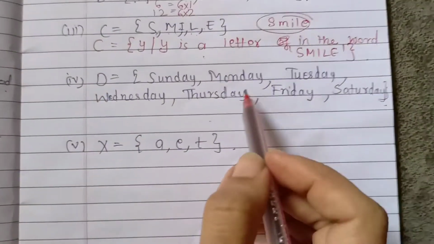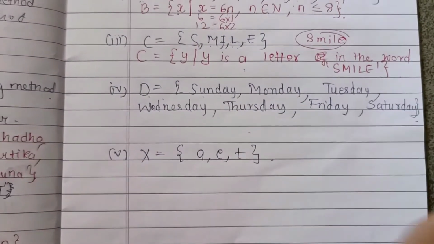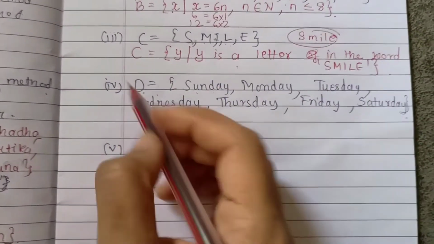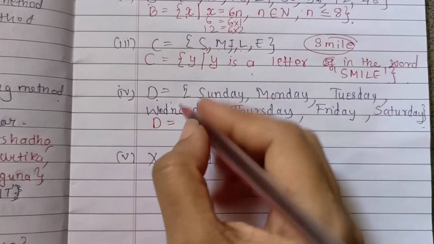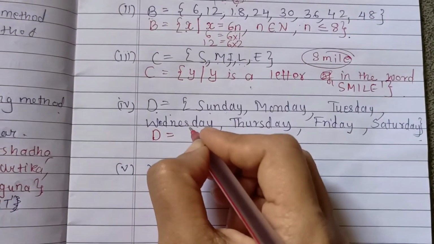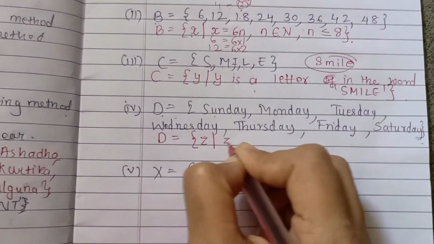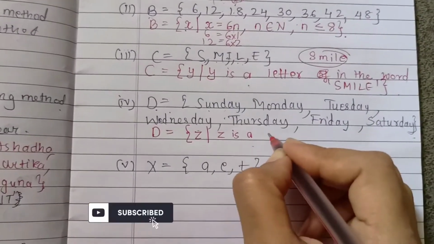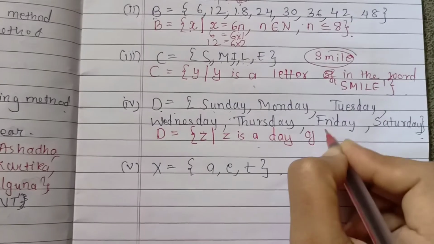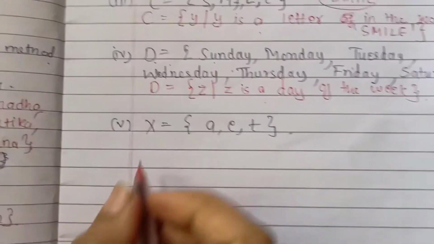Next, this one is very easy. Set D consists of all the days of a week from Sunday till Saturday. So it becomes easy, we know the rule. What is the rule? Here, set D, we'll name the element as z. z is a day of the week. So this was very easy.